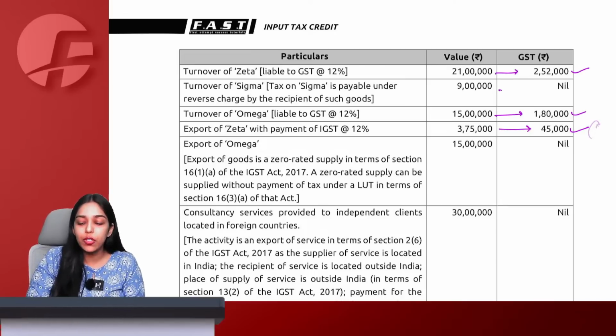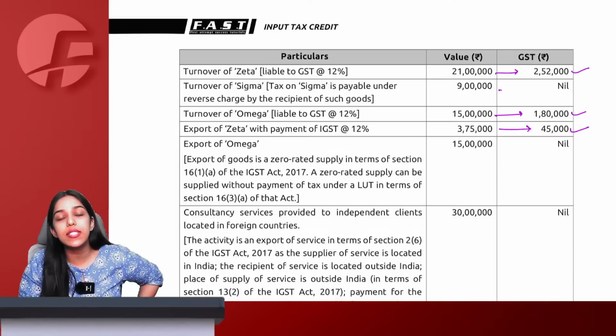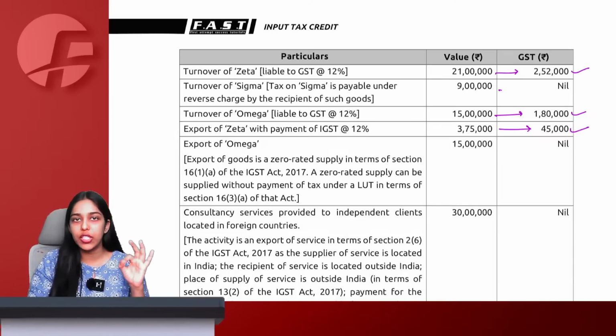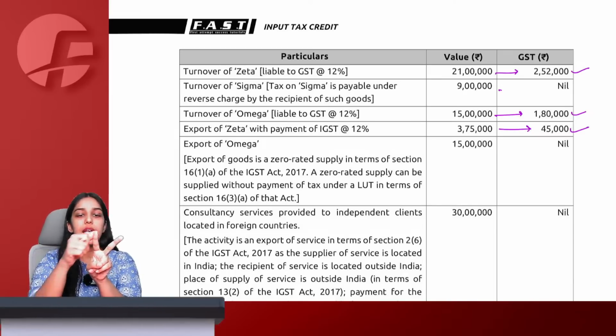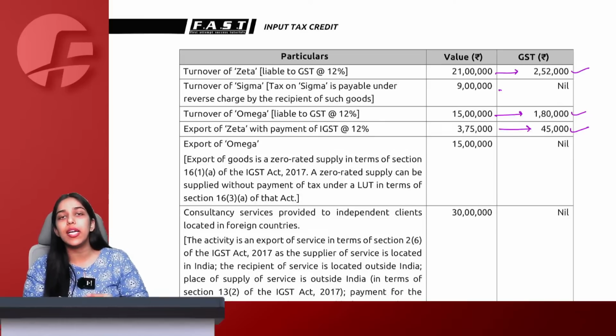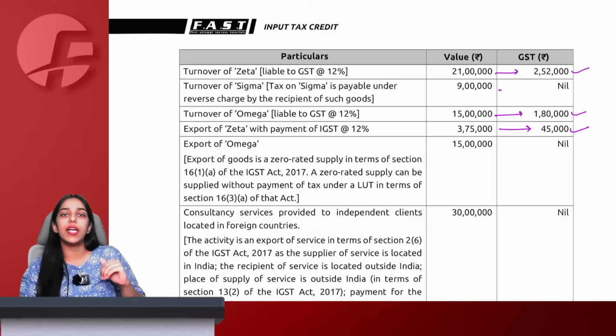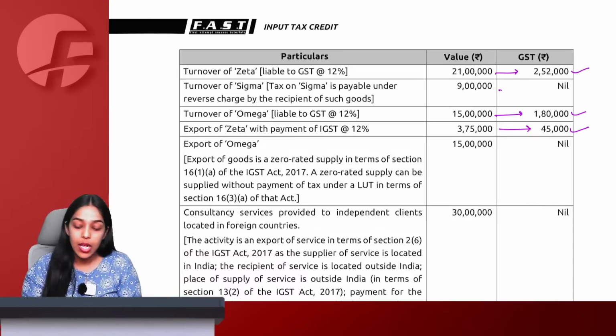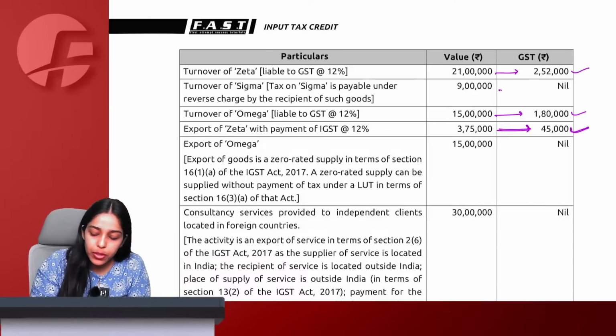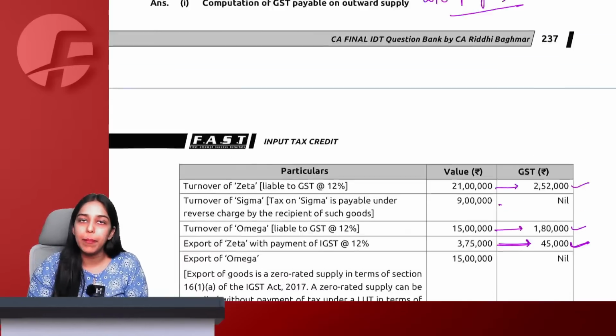If it is export, why are you taking GST? Because the question is very clearly saying it is export with payment of GST. We know there are two types of exports. In without payment, you furnish a bond LUT and you do not need to pay any tax. But in case of with payment of GST, you first pay, then you get the refund, and ultimately it becomes zero rated at the end. So because this is with payment, today when I am exporting, I will first have to make a payment.